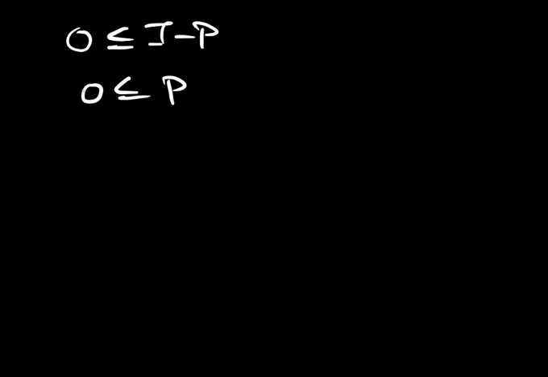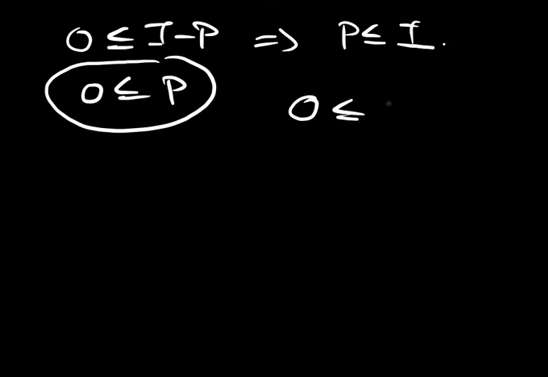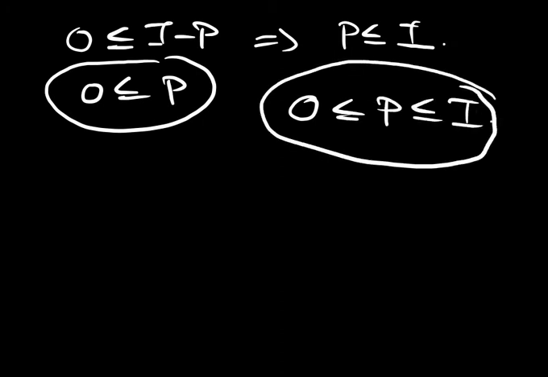So what we get from here is that this implies that P is less than or equal to I. For positive operator, I is also a positive operator. And this term over here, what does that imply? That implies that 0 is less than or equal to P is less than or equal to I. Okay. I have this thing.